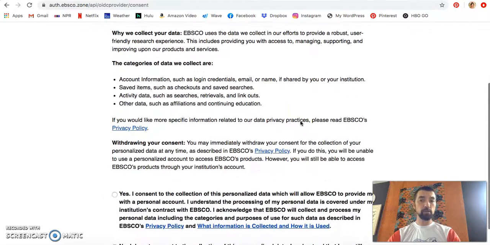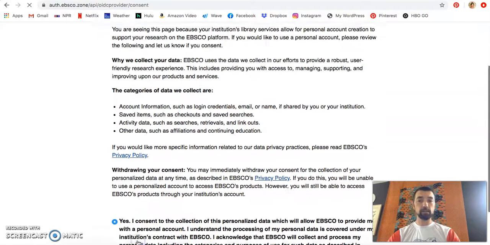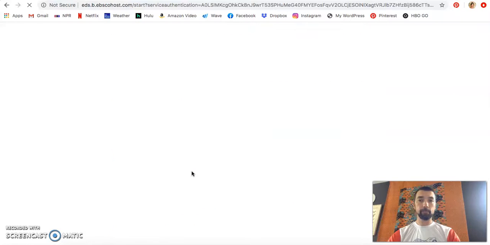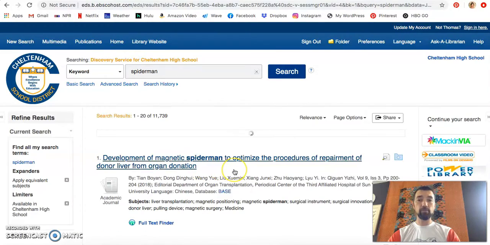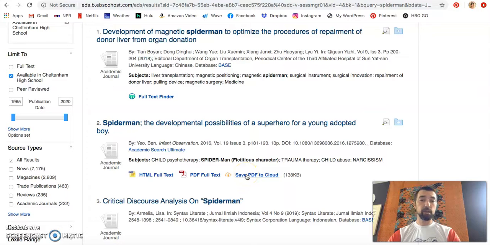It'll ask for permission for data collection. What this will do is it'll link to your personal cheltenham.org Google Drive so that when you want documents, you can save them directly to your Google Drive. It makes your research a little bit easier, and it makes the whole process just a little bit quicker. So I'm going to choose to consent so that they can access. This ties it into my Google Drive. So when I try to save things directly to Drive, for example, this second research down here said save PDF to cloud. If I click here now,